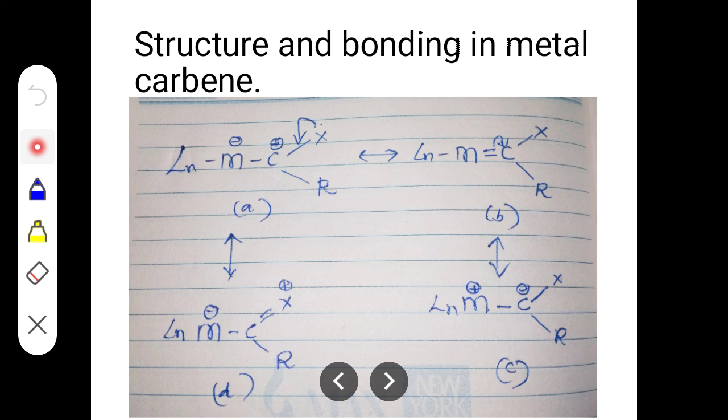Okay, so this structure or C structure is contributing to which type of carbene? It is Stokes carbene, because Stokes carbenes are nucleophilic in nature. So the carbon should have the negative sign, and this particular structure is responsible for the Stokes carbene, while this structure is contributing to the Fischer carbene.